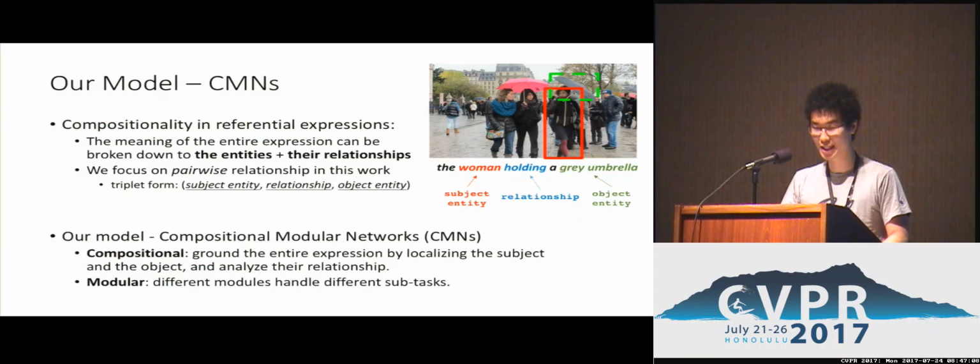Our model explores the compositionality of natural language referential expressions. That is, the meaning of the entire expression can be broken down to the entities and their relationships. In this work, we focus on the pairwise relationships and assume that the referential expression contains a subject entity, an object entity, and their pairwise relationships. Our model handles the relationship in a compositional way, as it localizes the entire expression by localizing the subject entity and object entity using unary scores, and analyzes their relationship with pairwise scores. Also, our model uses a modular structure. The inference procedure is broken down to subtasks, which are addressed by different modules.